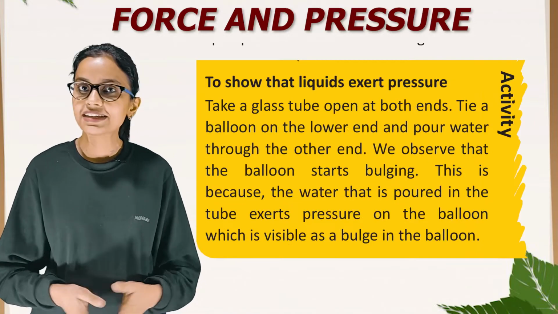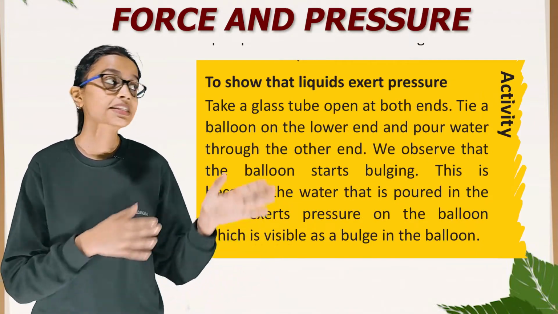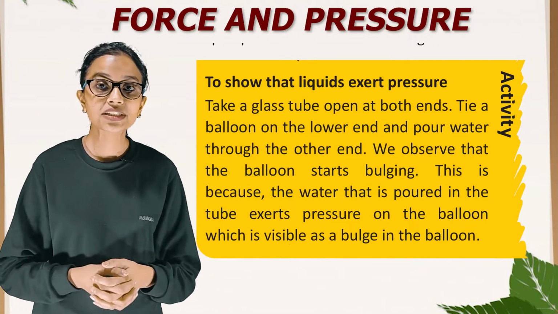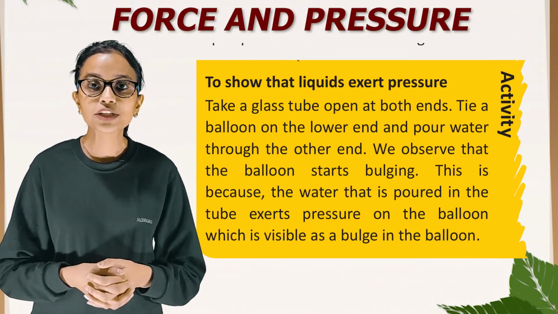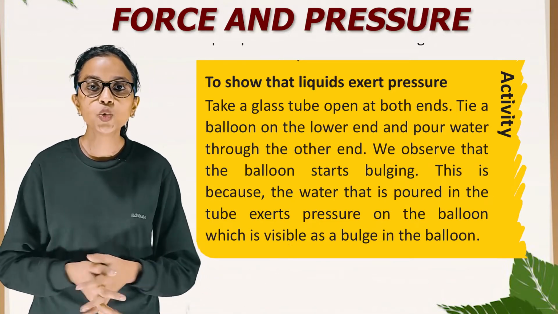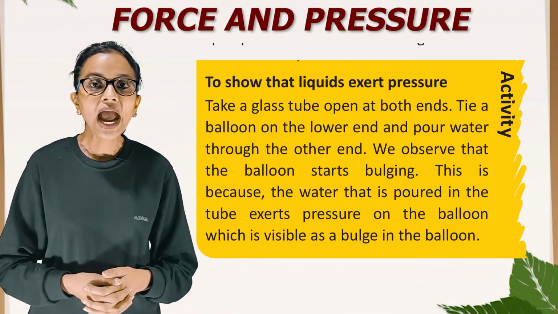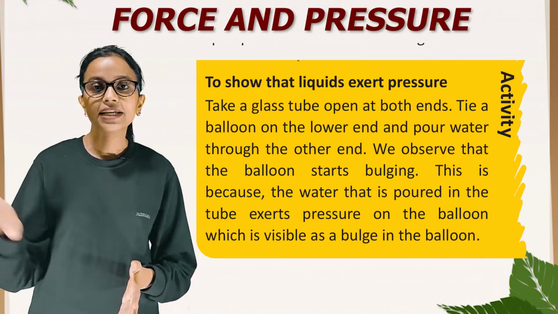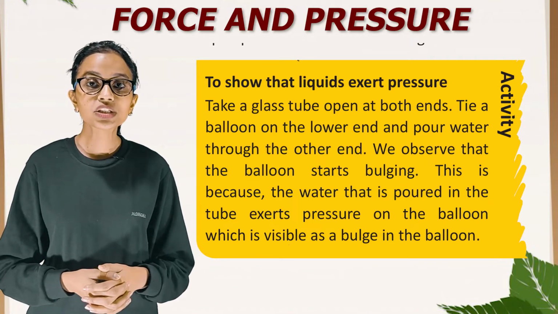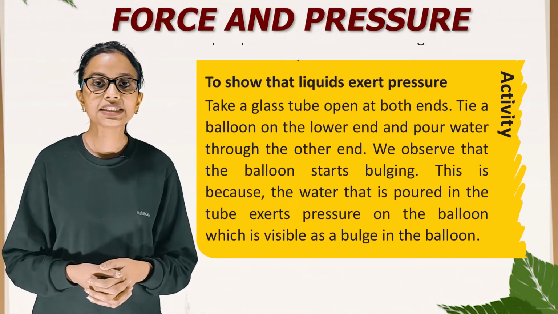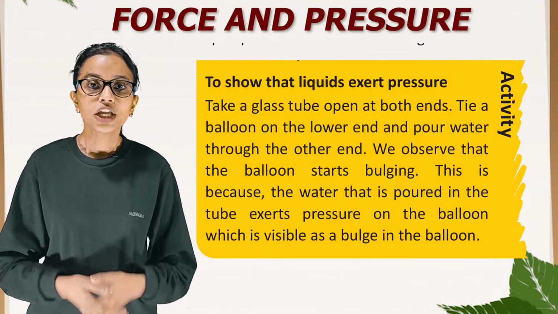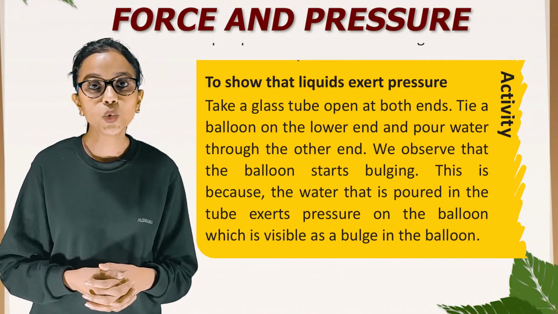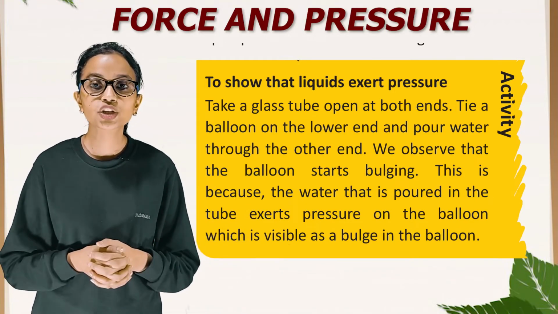So students, there is another activity, and this activity is to show that liquids exert pressure. Take a glass tube open at both ends. Tie a balloon on the lower end and pour water through the other end. We observe that the balloon starts bulging. This is because the water poured in the tube exerts pressure on the balloon, which is visible as a bulge in the balloon.